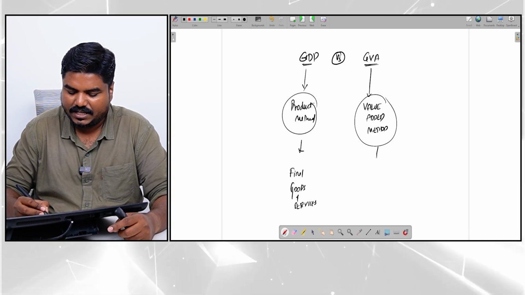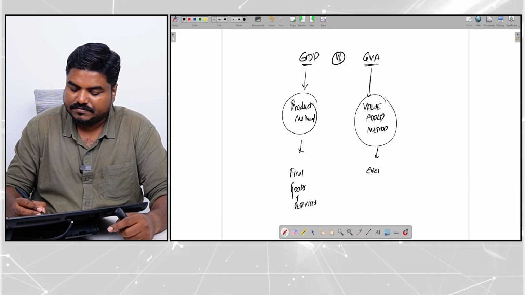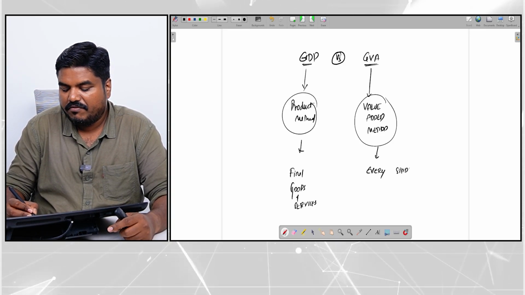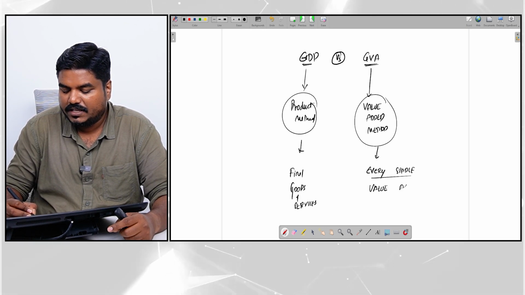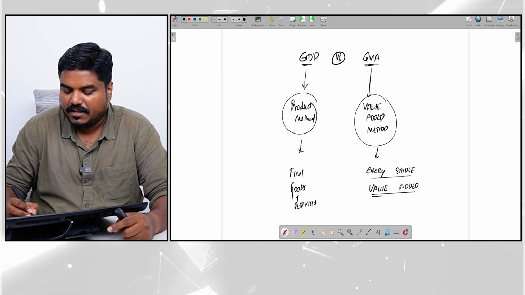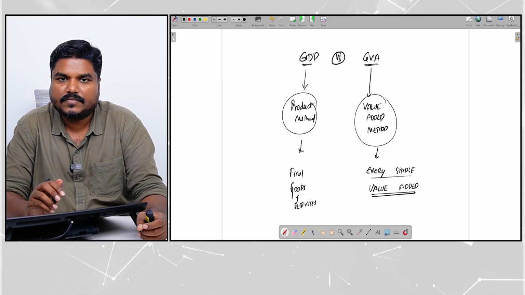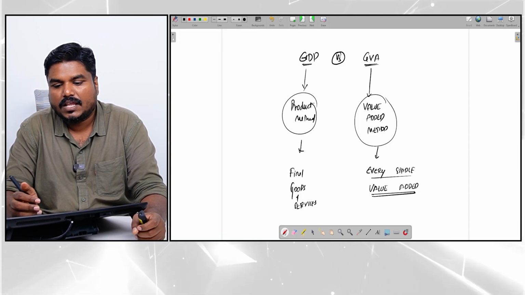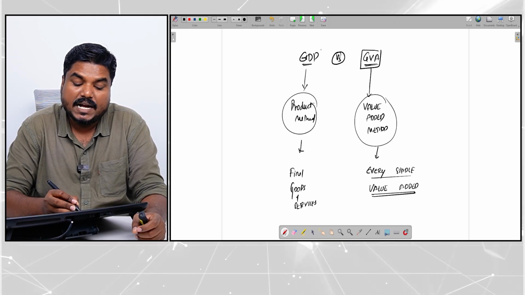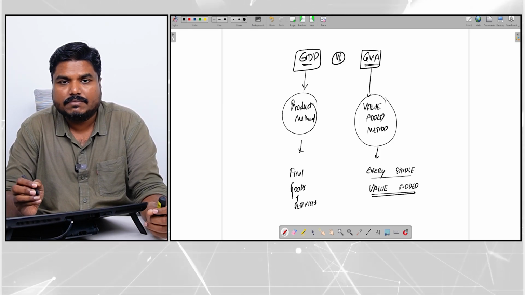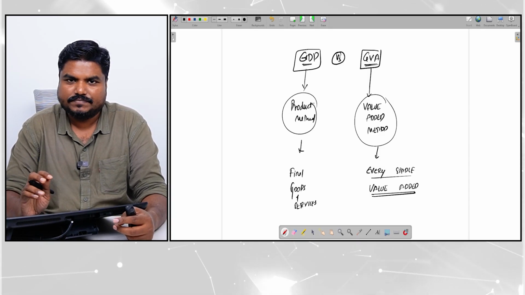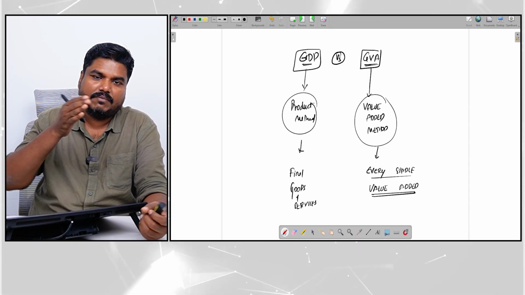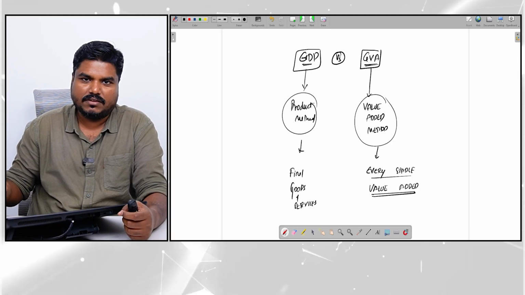We will not differentiate. Every stage, what is the value added? What is the value being added? That alone we will add. So GVA will give you a better measure, correct measure, double counting can be avoided. So we go for GVA. So now we understood the difference between the product method and the value added method.